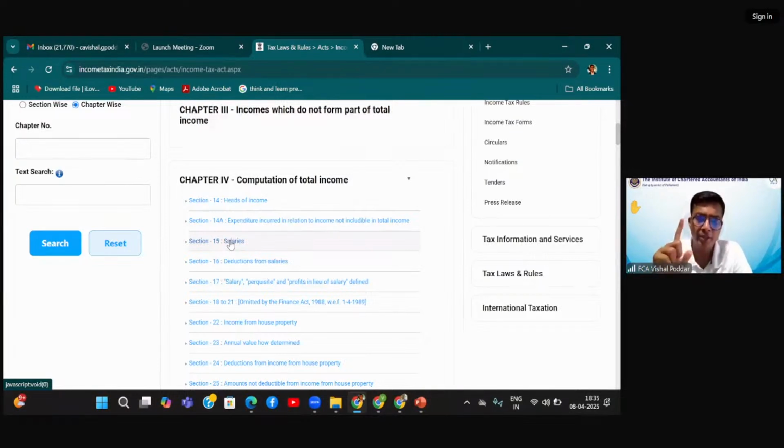One, we had the charging section of the entire income tax law, which is section 4. Now we have the charging section for each head, which will tell you under which head your income will fall. So every head's first section is the charging section.